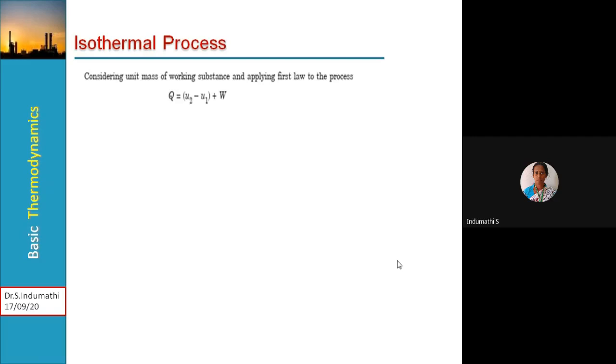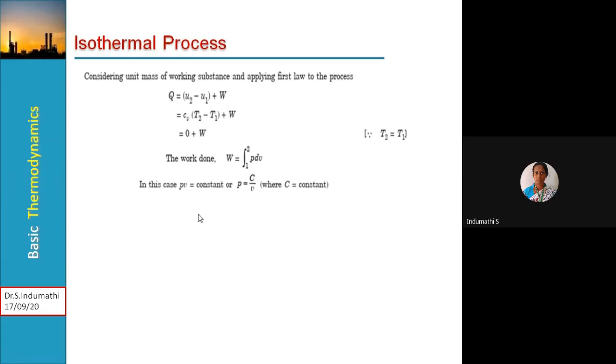Q is equal to U2 minus U1 plus W. Then this change of internal energy can be expressed in terms of temperature difference, Cv (T2 minus T1) plus W. Okay, then here in case of isothermal process, T1 is equal to T2, so this becomes 0 plus W, Q is equal to W. Okay, then W is equal to integral 1 to 2 PdV. Then for isothermal process, what is the governing law? PV is equal to constant, P equal to C by V we can write, where C is constant.